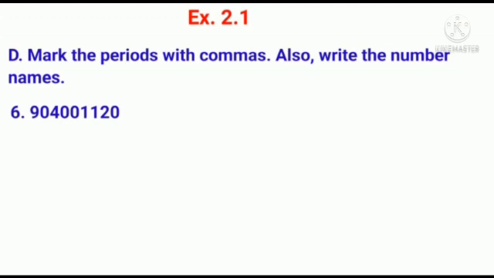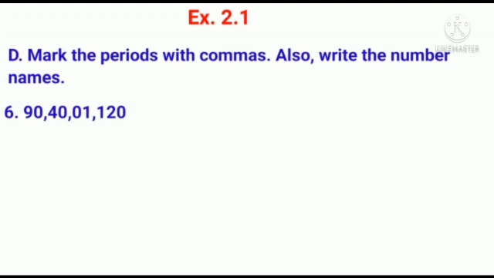Yes, the first comma should be placed after 3 digits from the right. So the 3 digits from the right are 1, 2, 0. That is ones period. Next 2 digits are 01. That is thousand period. And the next 2 digits are 40, that is lakh period, and the next two digits are 90, that is crore period.